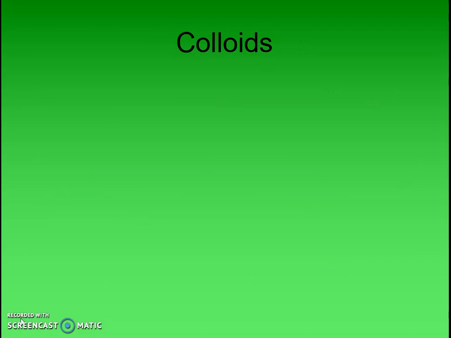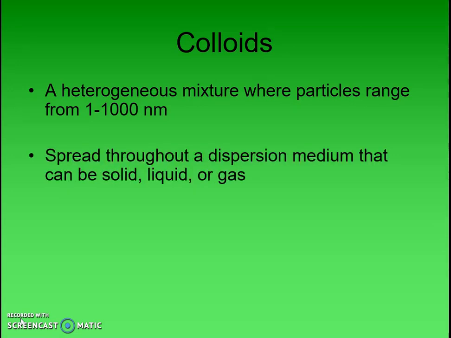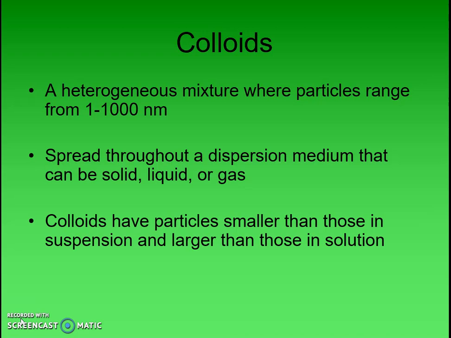In between those two is a colloid. Colloids have intermediate sized particles between 1 and 1,000 nanometers in range, and they will stay mixed together. They don't settle out like we saw with the suspension, and the dispersion medium can be either a solid, a liquid, or gas, and what is being dispersed also a solid, liquid, or gas. And again, because they have smaller sized particles than that of a suspension, they will stay spread throughout.